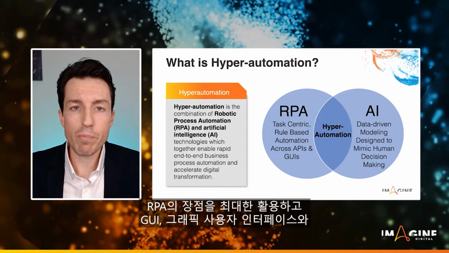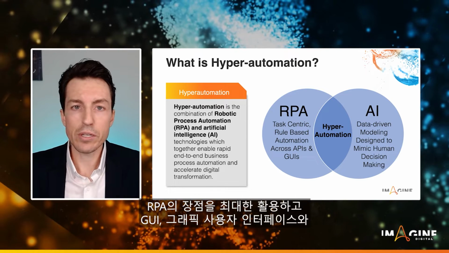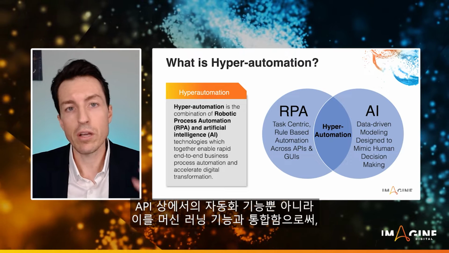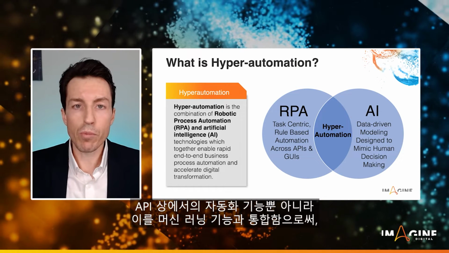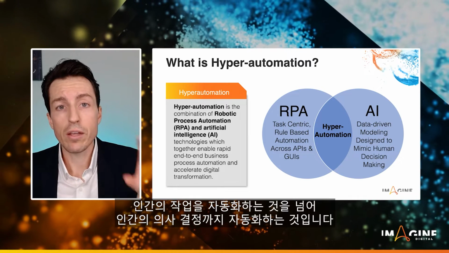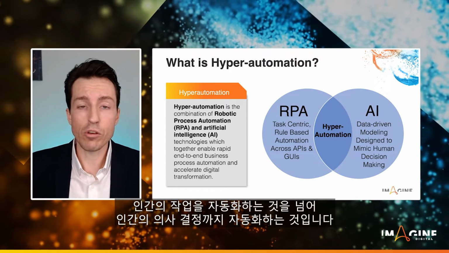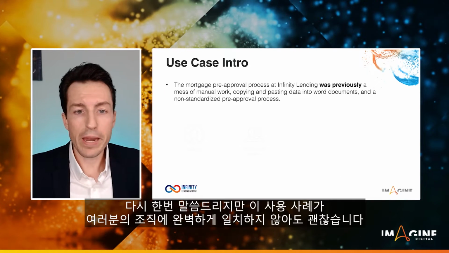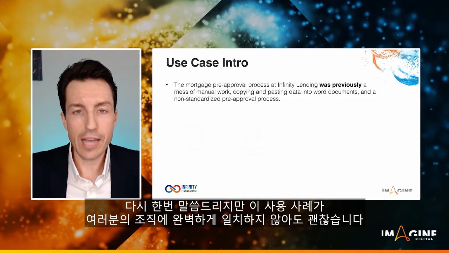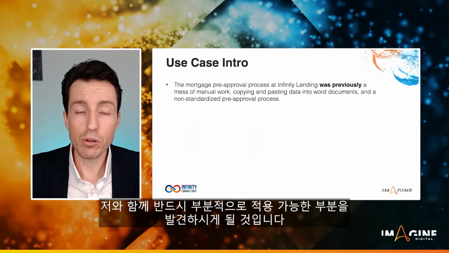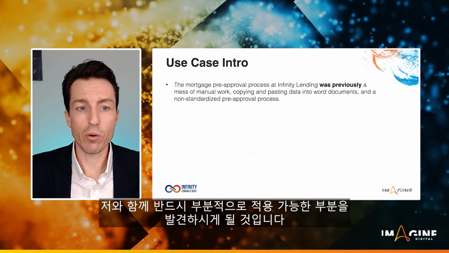So it's taking the best of RPA, taking the capabilities that allow us to automate on top of GUIs, those graphical user interfaces, on top of APIs, and merging that with the capabilities of machine learning to not only automate human actions, but also automate human decision-making. Cool. So let's talk about a use case. And again, you're not going to see yourself in this exact use case necessarily, but hang with me. Some of the parts of this will definitely be applicable to other use cases within your organization.